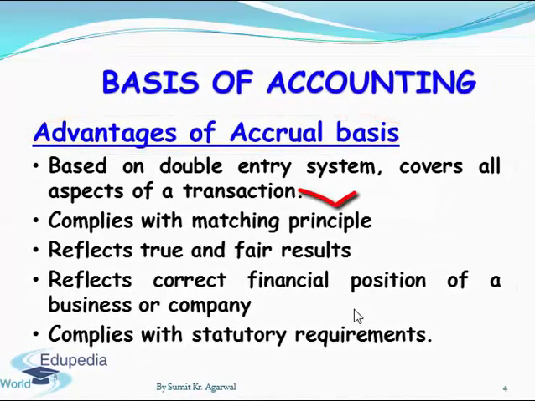Since it is based on double entry system, it covers all aspects of a transaction. So no matter whether we have paid for an expense or whether we have received against the sales, as soon as an expense is incurred and we are liable to pay for it, we book that expense. So we book both the aspects of our transactions. Similarly, against credit sales, we book the receivable against that sale.